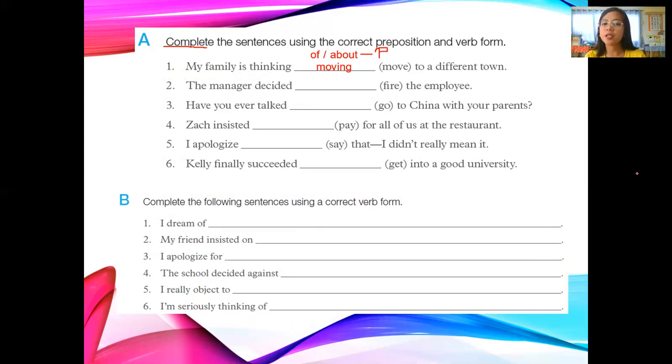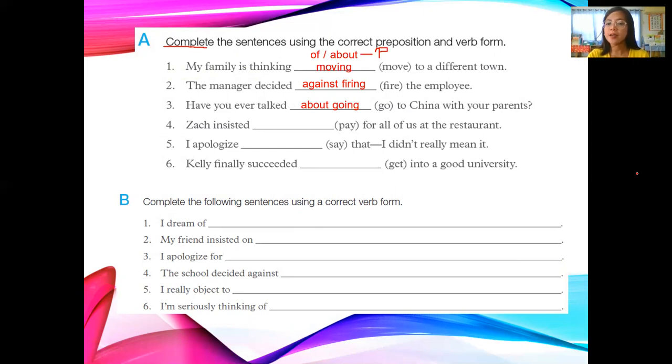Okay, my family is thinking of moving, or thinking about moving, to a different town. Number 2, the manager decided against firing. So as you can see, you will just add -ing. Okay, the manager decided against firing the employee. Number 3, have you ever talked about going to China with your parents?